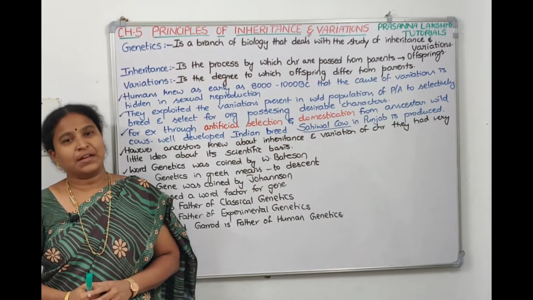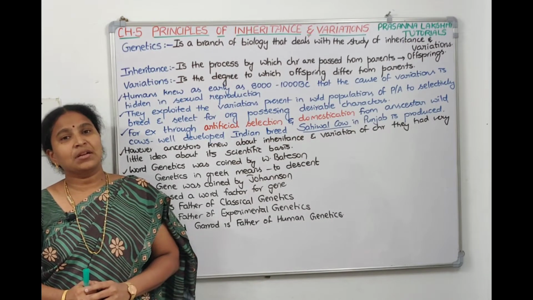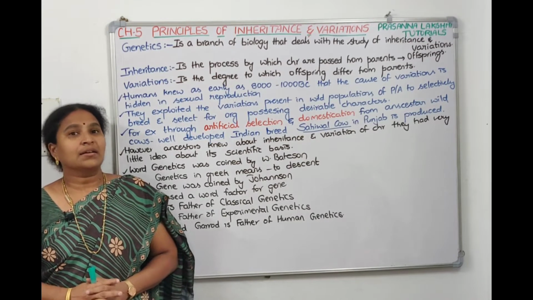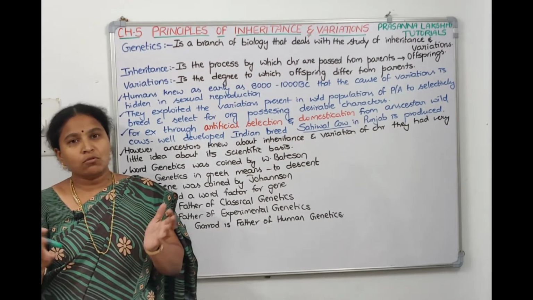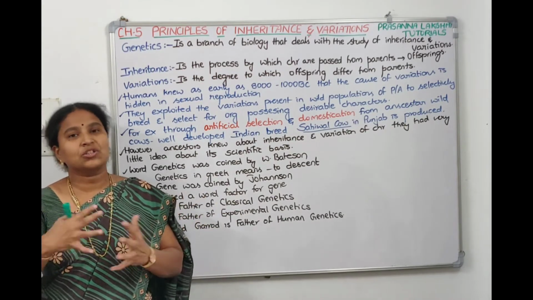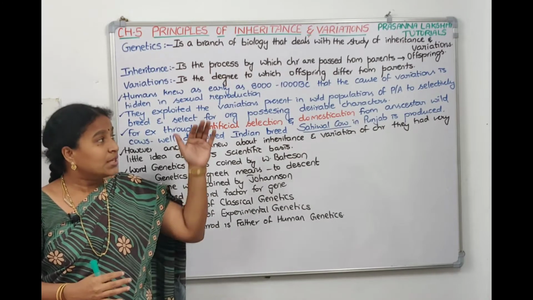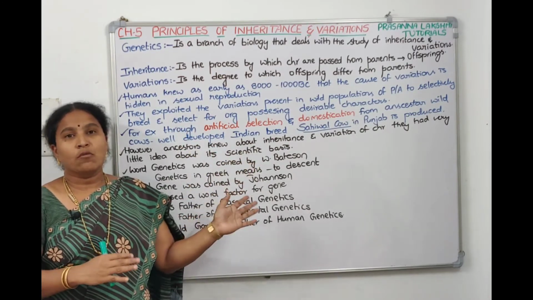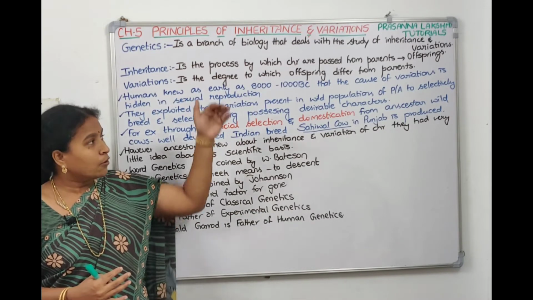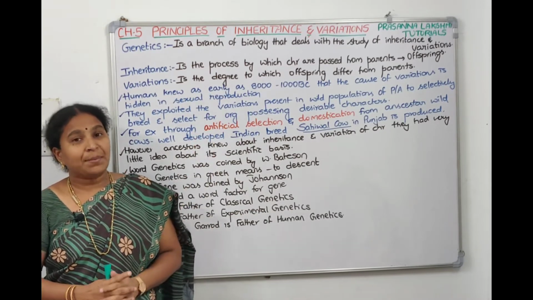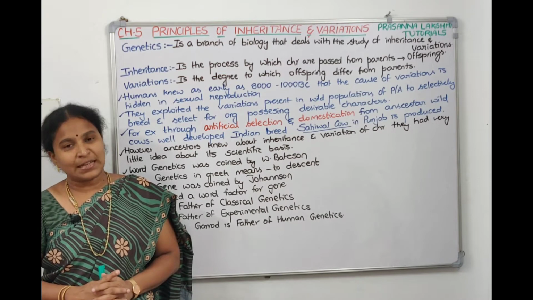This is textbook chapter number 5. It is a very important chapter in terms of the NEET examination, and it is a highly complicated chapter, because so many concepts come under this chapter only. With this understanding, we can go with the other chapters like molecular biology, strategies and all. So follow the chapter carefully. The chapter is Principles of Inheritance and Variation.